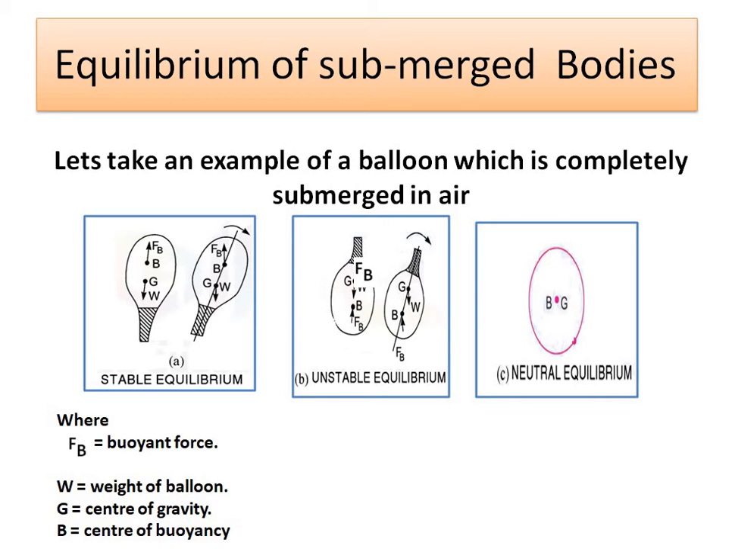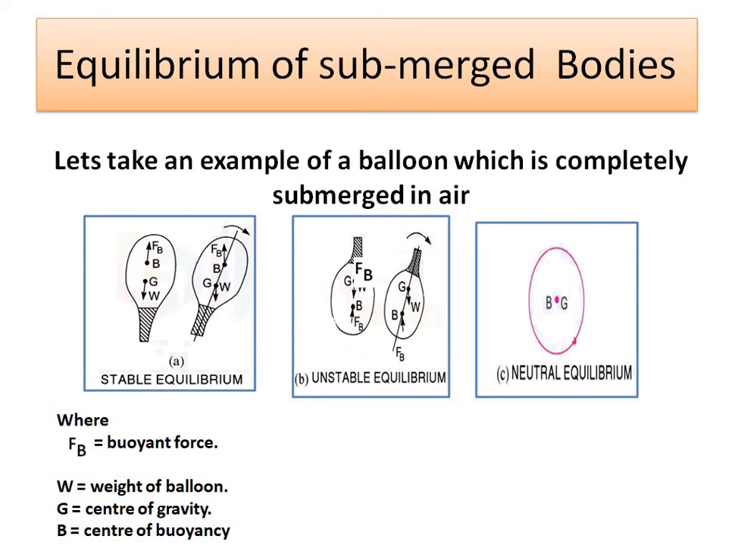But opposite to that, if the balloon is kept in the opposite direction, that is, its opening is in the upward direction and its closed circular surface is in a downward direction, and if you give some angular displacement, then there will be an unstable condition. And in neutral condition, B and G should be at the same position and it will be of stationary condition.